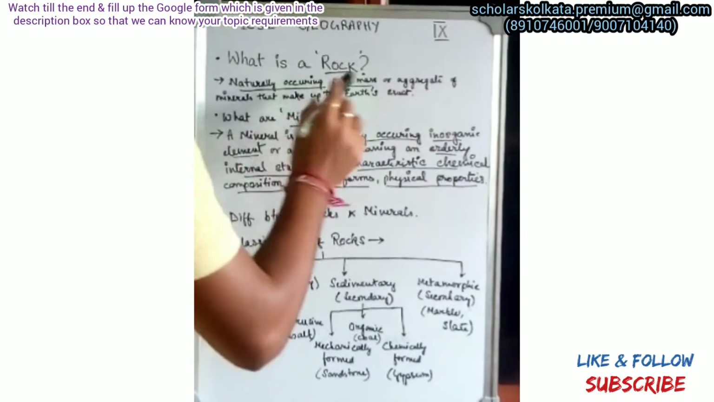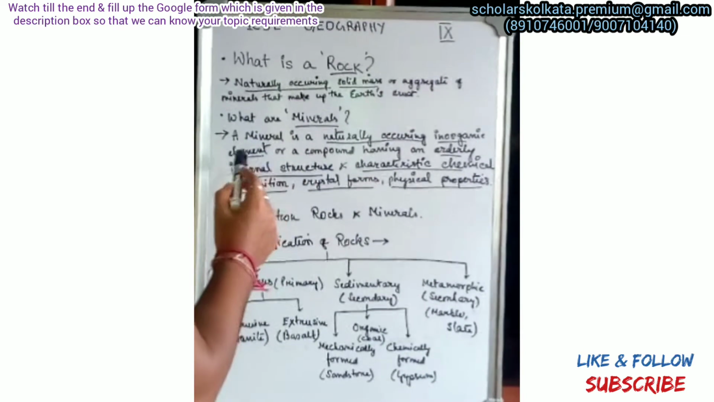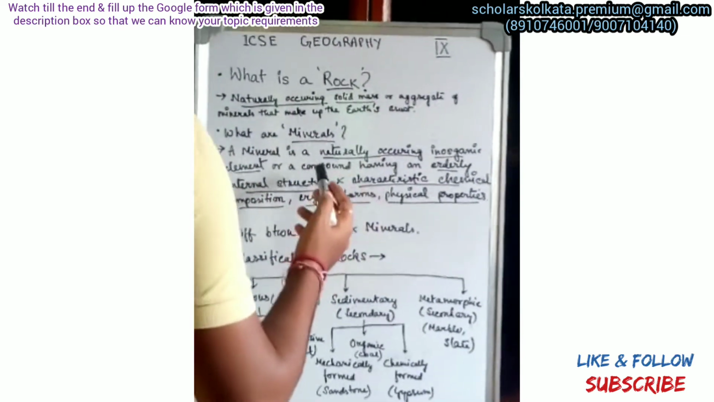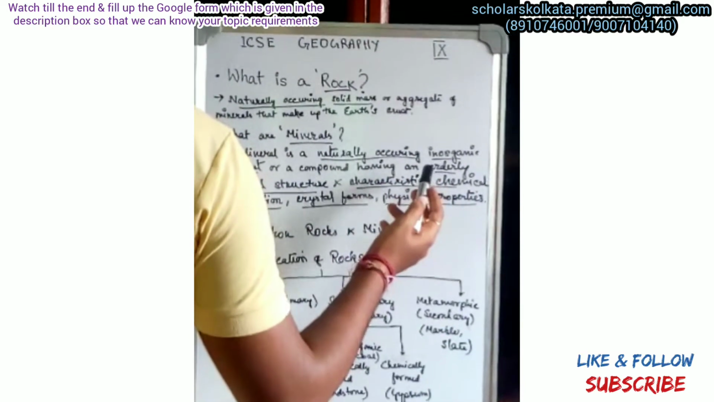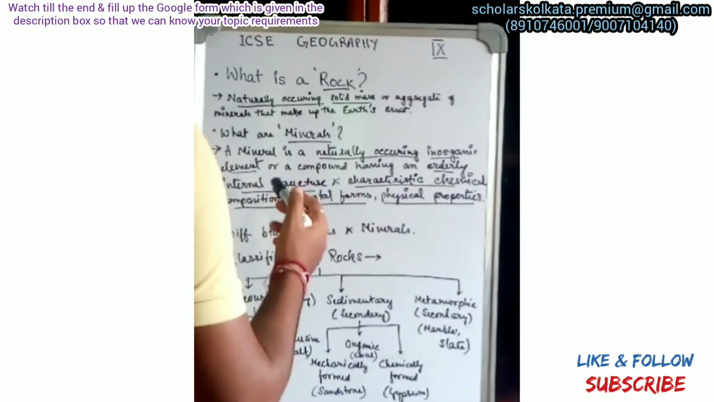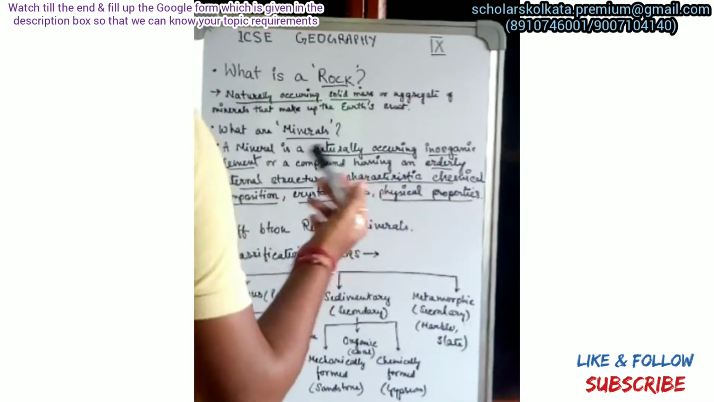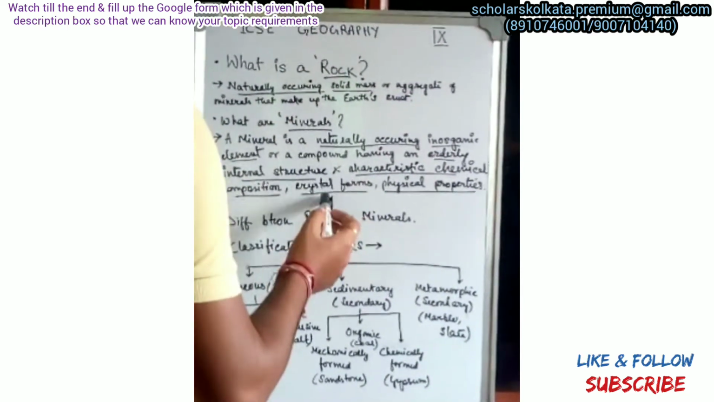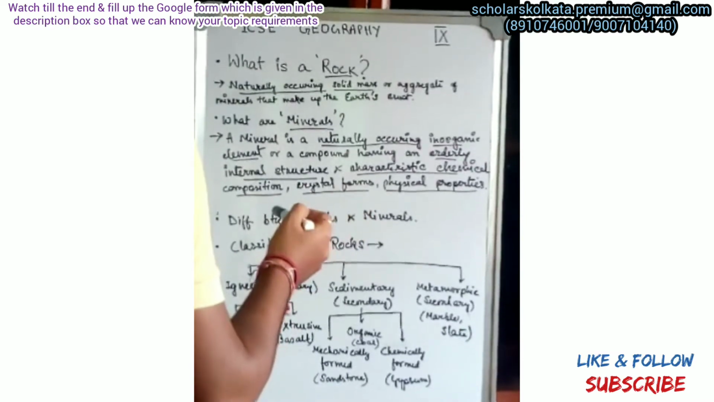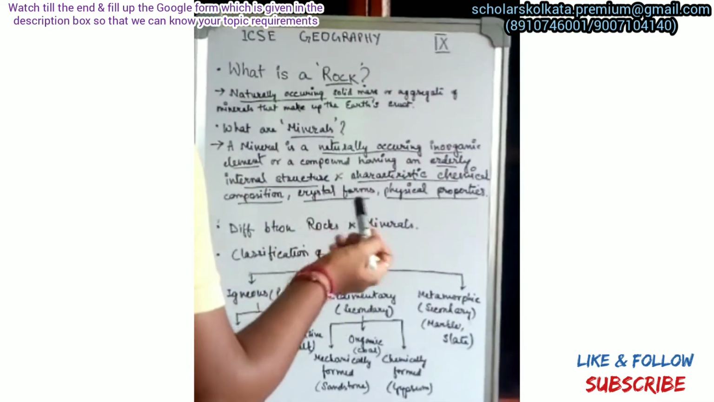Now, as we have said, rocks are made up of minerals. What are minerals? A mineral is a naturally occurring inorganic element having an orderly internal structure and characteristic chemical composition, crystalline form, and physical properties. For example, quartz, feldspar, mica, calcite. These are examples of minerals, and there are a few very abundant minerals present in the Earth's crust. They are silicon, aluminium, iron, magnesium, calcium, potassium, and sodium.